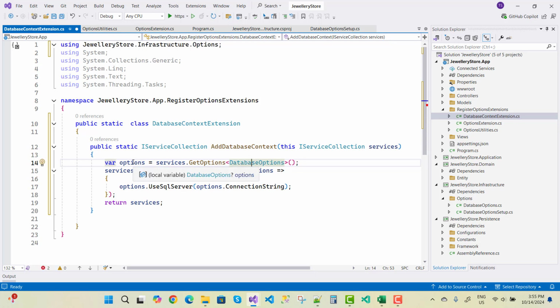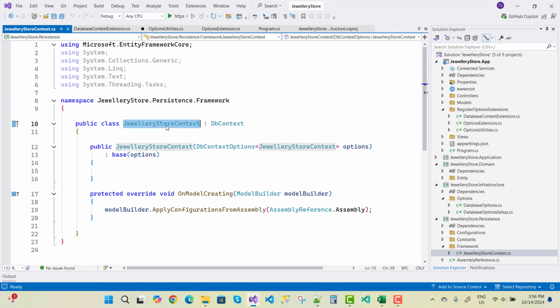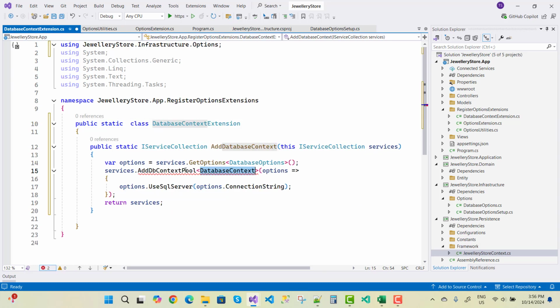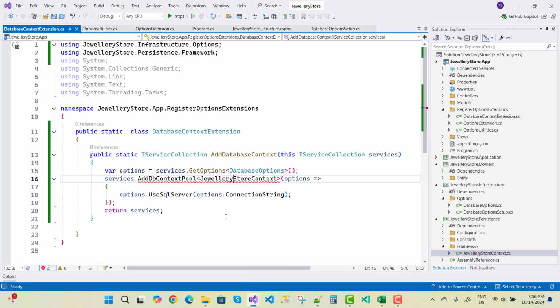So here we have a database option, so just use databaseOptions, and in the AddDbContextPool. Okay, so you can add DbContextPool here with the database context. And the database context in the framework is JewelryStoreContext. So you can use JewelryStoreContext, add reference to the persistence layer. Okay, and here we go for the options.UseSqlServer.